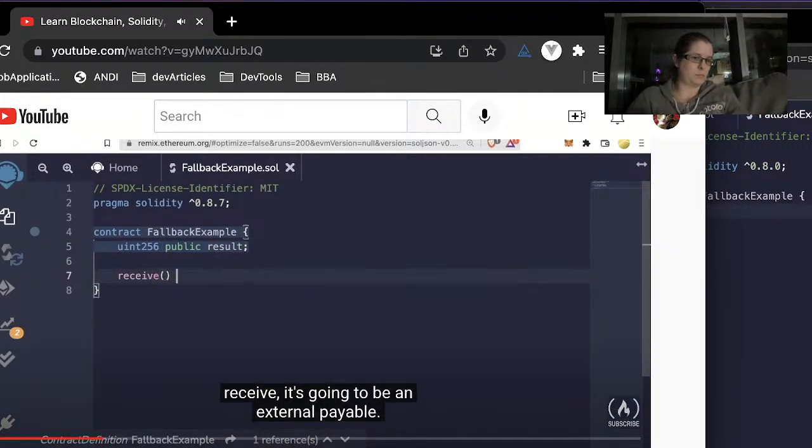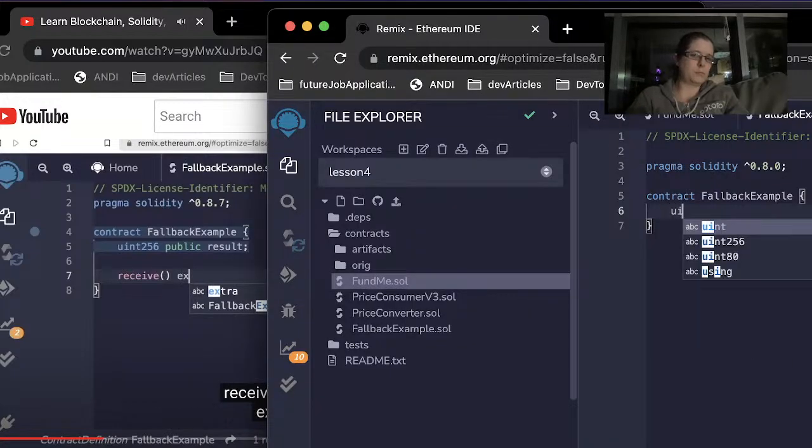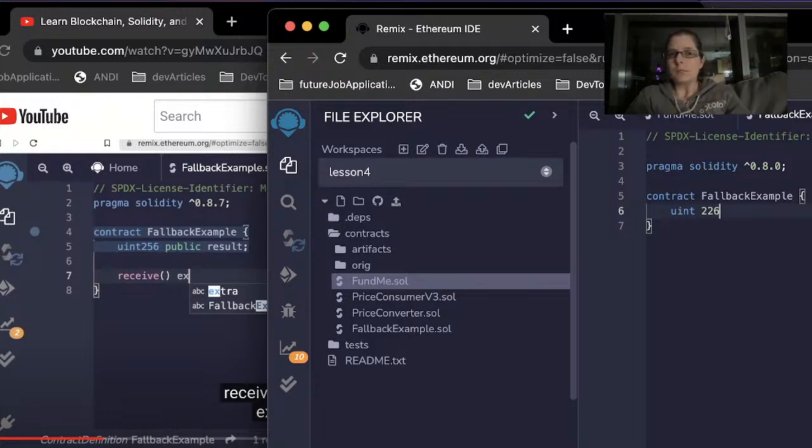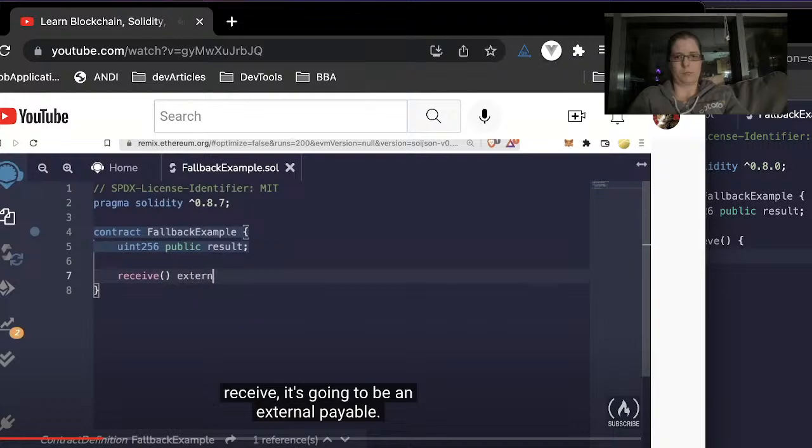So we'll say receive, which is going to be external payable.